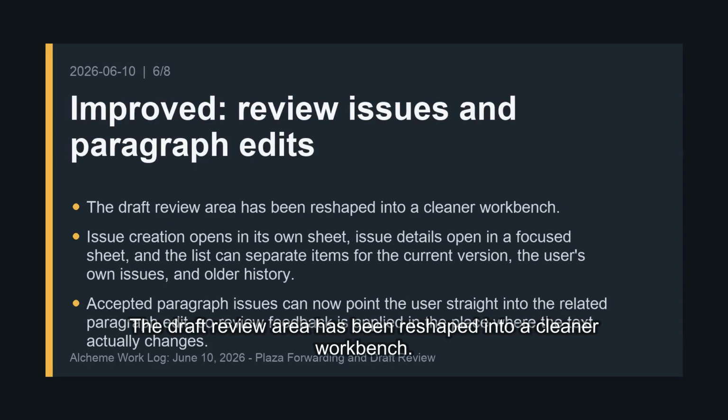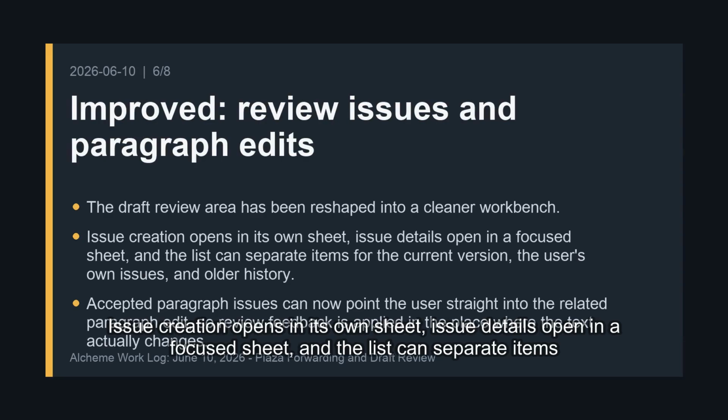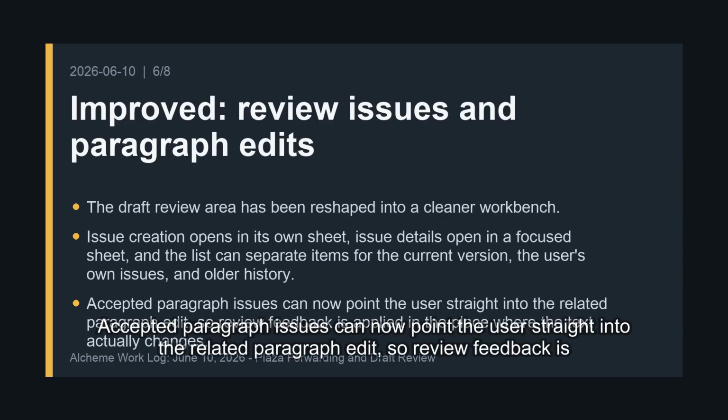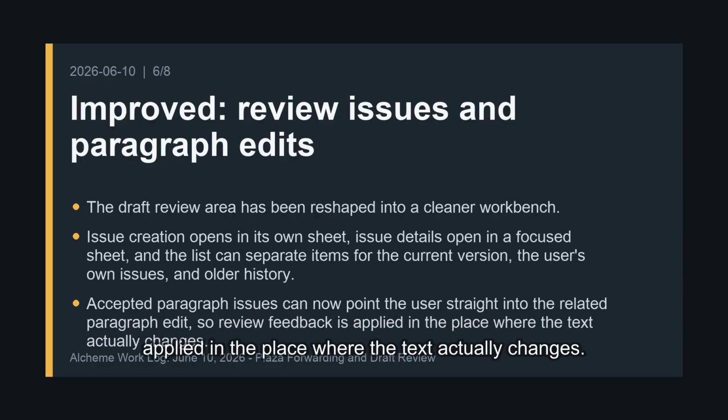The draft review area has been reshaped into a cleaner workbench. Issue creation opens in its own sheet, issue details open in a focused sheet, and the list can separate items for the current version, the user's own issues, and older history. Accepted paragraph issues can now point the user straight into the related paragraph edit, so review feedback is applied in the place where the text actually changes.